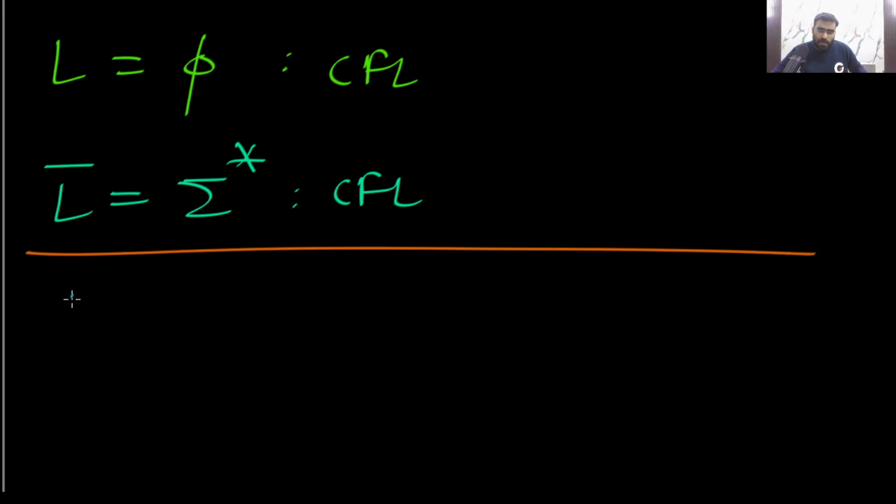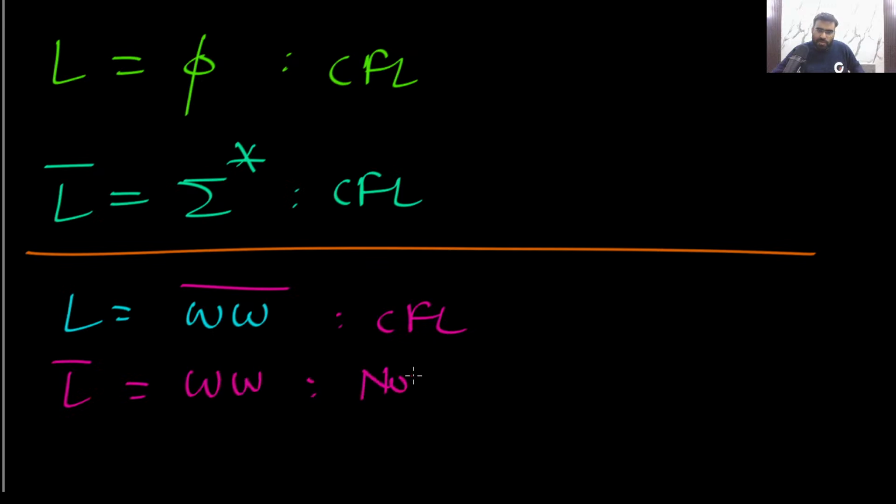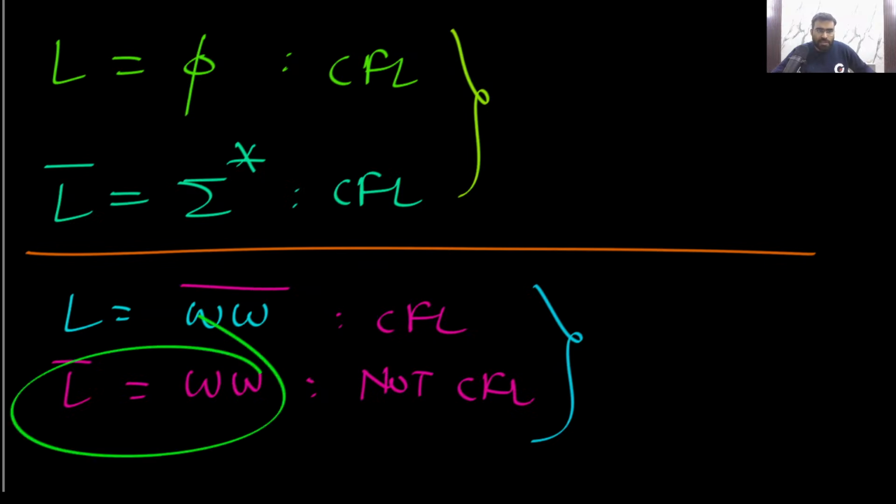Very simple, so this easily you can see. Also consider this example. I can give you this language WW complement, the standard language. This will be CFL. This is a standard CFL, but its complement, WW, will not be CFL. Yes or no? So very simple, you can notice here CFL complement is CFL in one example, and CFL complement is not CFL in the other.